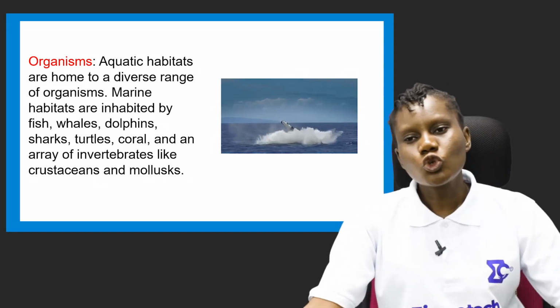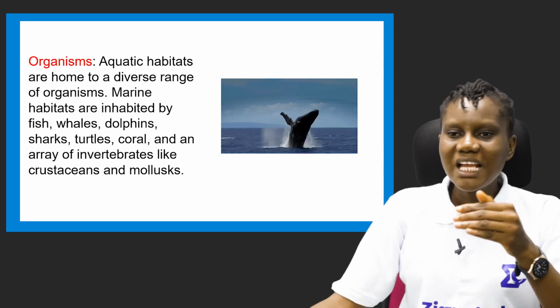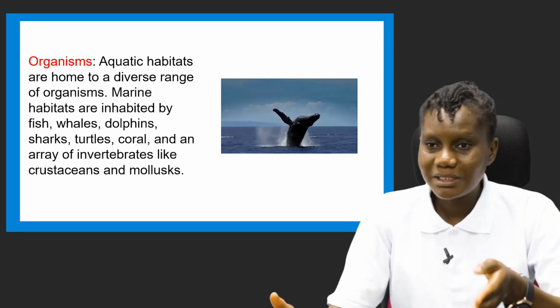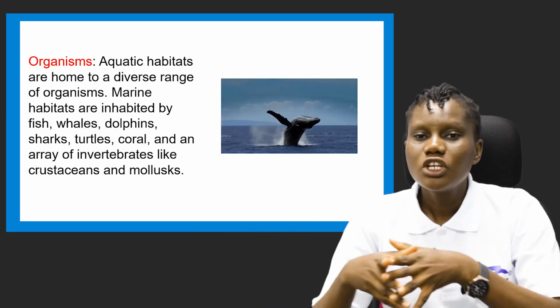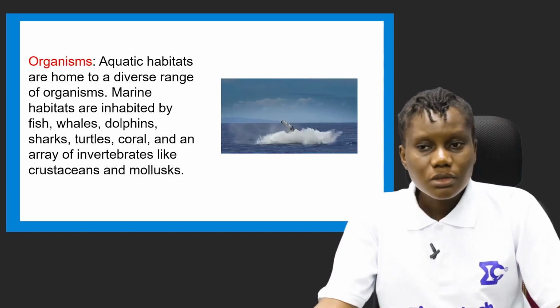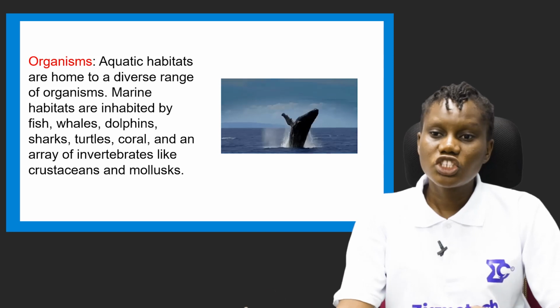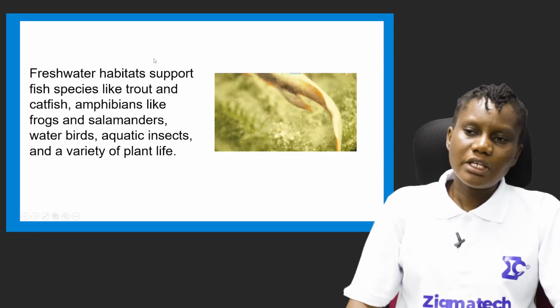In marine habitats you can also find an array of invertebrates like crustaceans and mollusks.